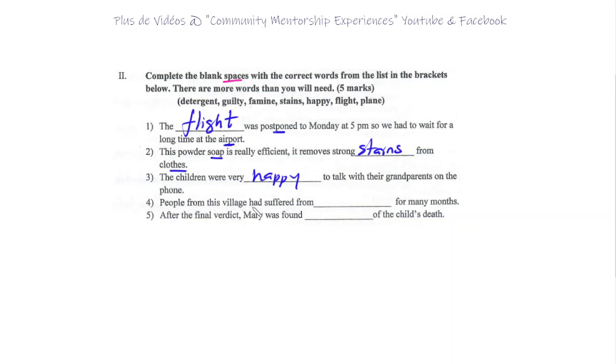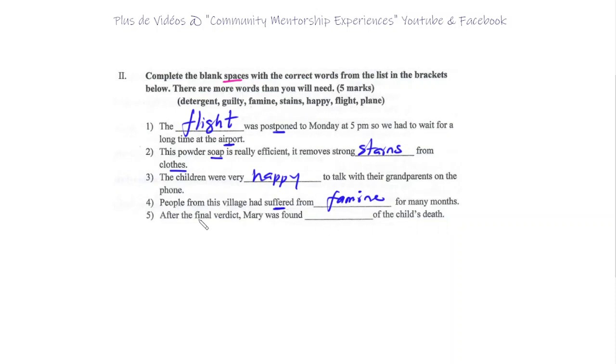Four, people from this village had suffered from famine for many months. So you suffered from famine. Okay? Famine. Of course, here: detergent, guilty, famine, stains, happy, flight, and plane.